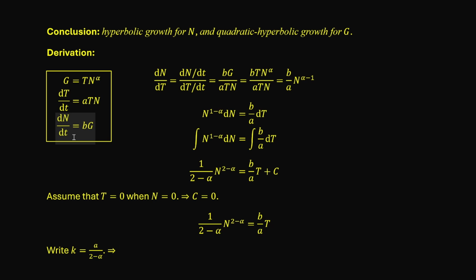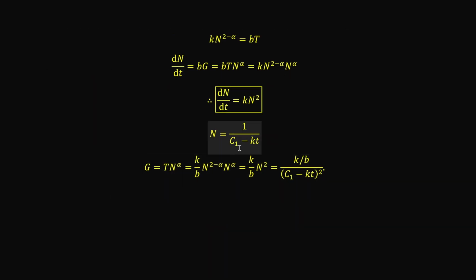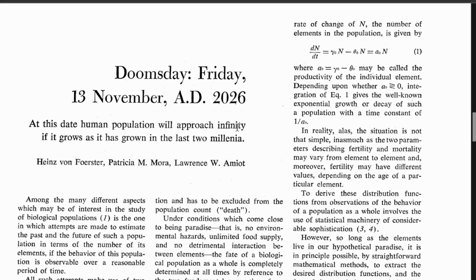And because, as we have seen from the data, the third assumption, dn over dt proportional to g, is no longer reasonable, the growth patterns for n and g are unlikely to continue, which in turn invalidates the Doomsday prediction that is next year. At least I hope so.